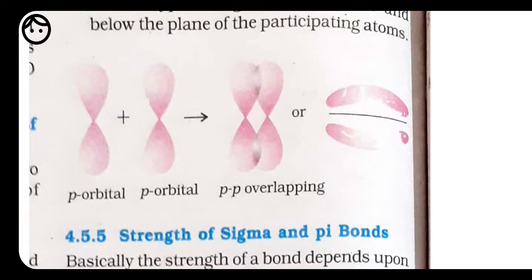That we have already discussed in the previous chapter, shape of s, p and d. Shape of p is what? Dumbbell shape. So these things you people have to remember, then only you will come to understand all these things. So pi bond is formed between atoms only when accompanied by a sigma bond. Like if you take the example of pi bond in case of oxygen, where the electronic configuration of oxygen is what? It is 1s2, 2s2, 2p5, sorry, 2p4, because the atomic number of this one is what? It is 6.